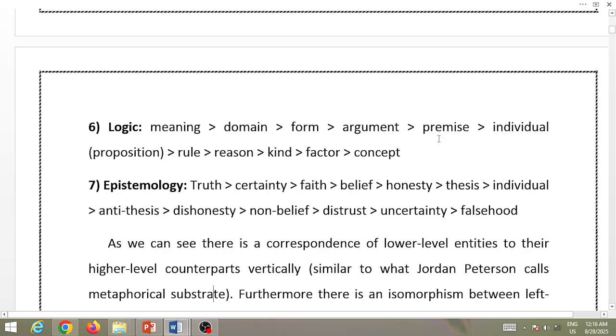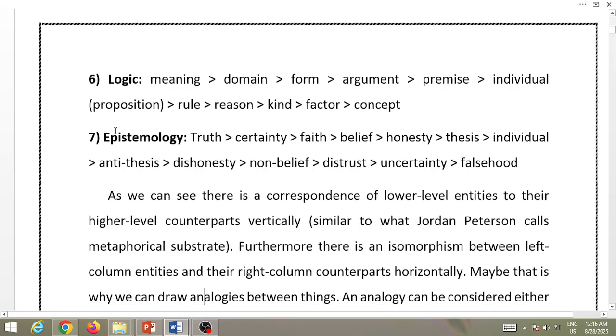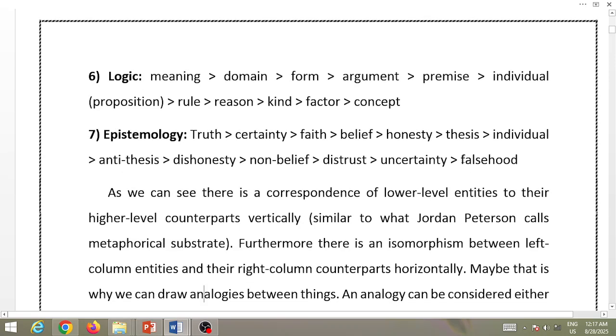So propositions, one proposition, two propositions together create a premise. Premises together create an argument, arguments together create a form, forms together create a domain, and domains together create meaning. So meaning is the essence of logic. Epistemology: the smallest level for epistemology is falsehood. It's the worst level. Then uncertainty, then distrust, non-belief, dishonesty, till truth. As you can see, there is a symmetry between these.